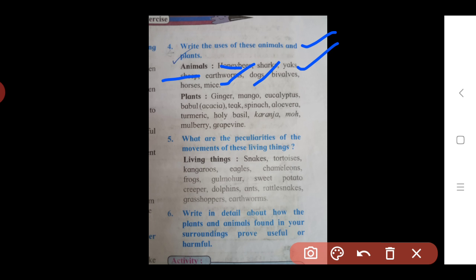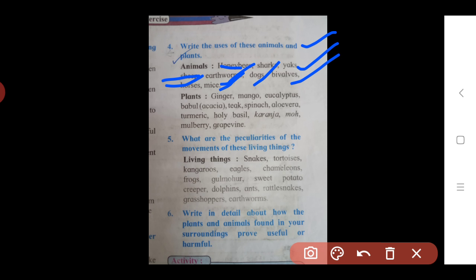Then the next one is bivalves. Bivalves are aquatic animals. They are used as food, and their shells are used for decorative purposes. The next are horses and mice. Horses are used for transportation and also for horse riding.